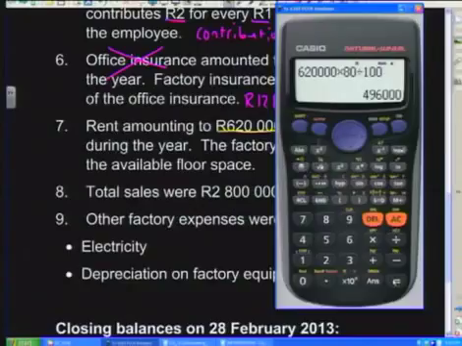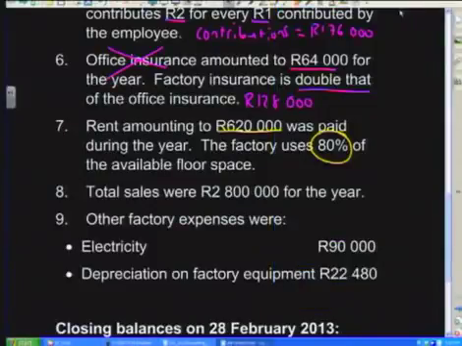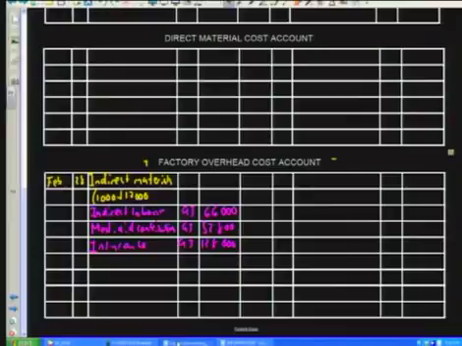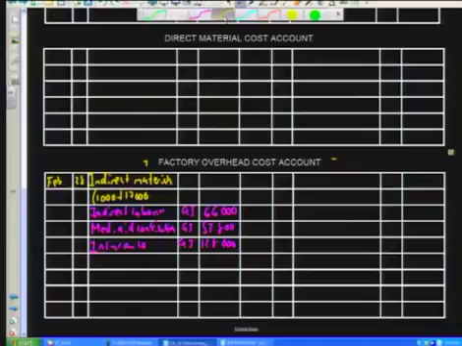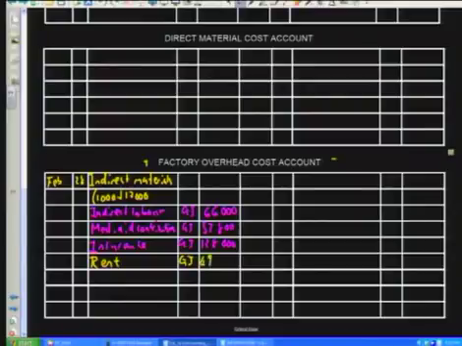Answer comes to 496,000 Rand, and that 496,000 Rand we know is going to be a factory expense. All factory expenses are recorded in the factory overhead cost account, so the calculation that we've done just needs to be recorded here as rent. This rent is also in the general journal, and the answer comes to 496,000 Rand. Lots of calculations, but it's very easy if you know what belongs in which account.